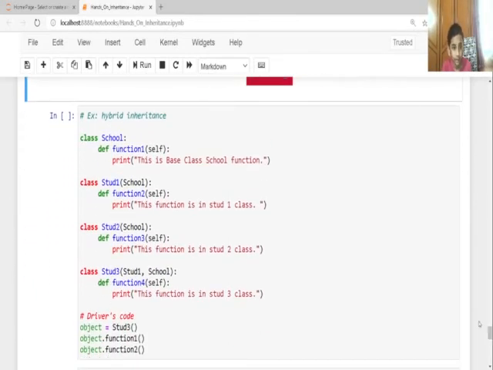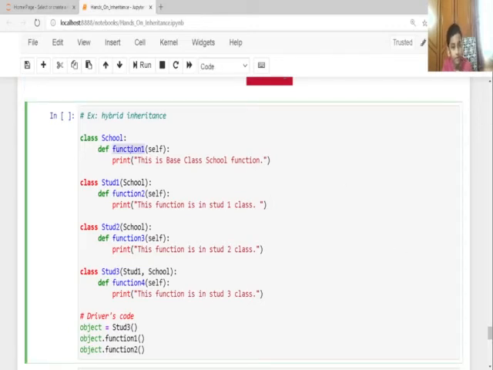I've created a class named school and a method named function1 with self. Print: this is base class school function. And I created another class named student1, inheriting from school, and created a method named function2 with self.